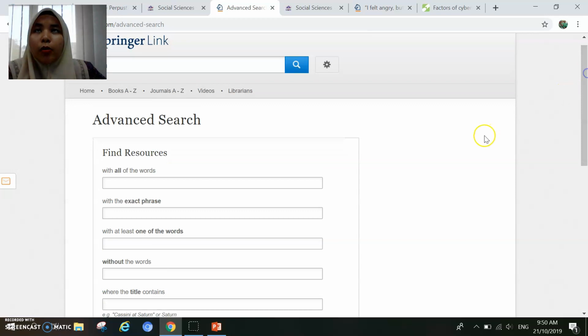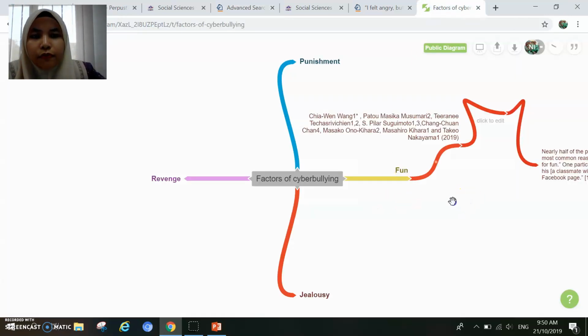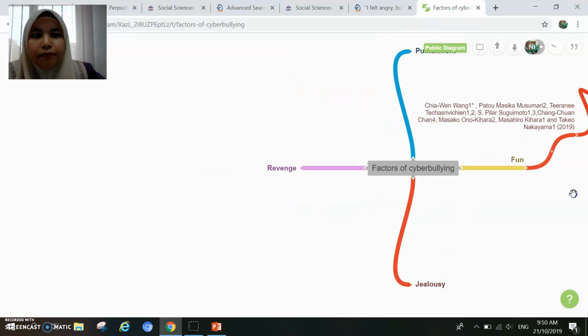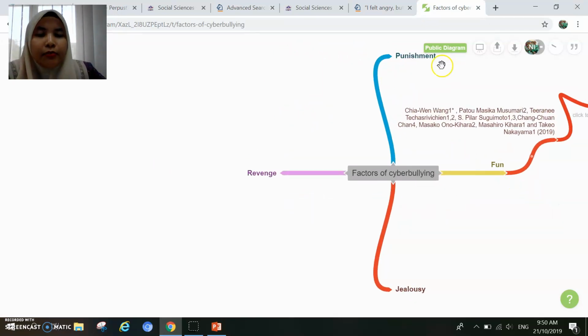Okay, say my topic is about cyberbullying and I want to look into factors of cyberbullying. For example, I already have some ideas on factors of cyberbullying. I randomly put punishment, revenge, fun, and jealousy. So let's say I want to find some readings or some support for fun, how the fun element becomes one of the factors of cyberbullying.